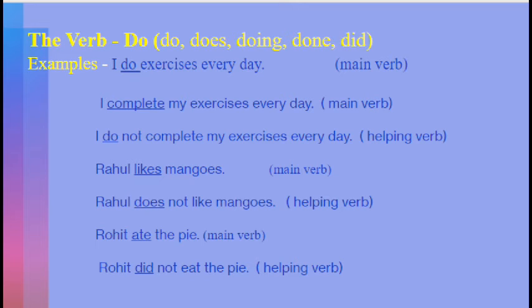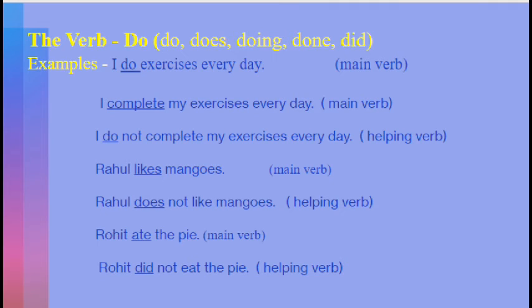Here do is acting as a main verb. The next example: I complete my exercises every day. Now if I change this sentence into a negative one, then the sentence will be: I do not complete my exercises every day. Here do is acting as an auxiliary verb, that is the helping verb.